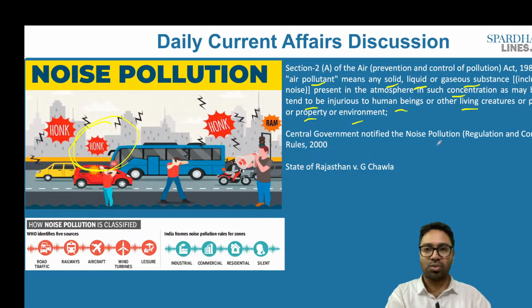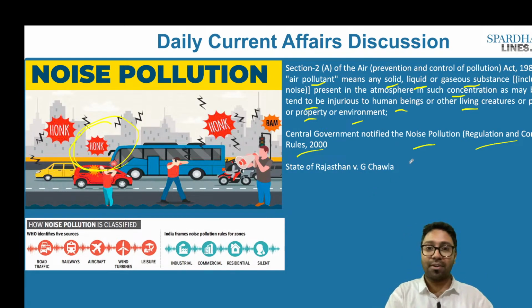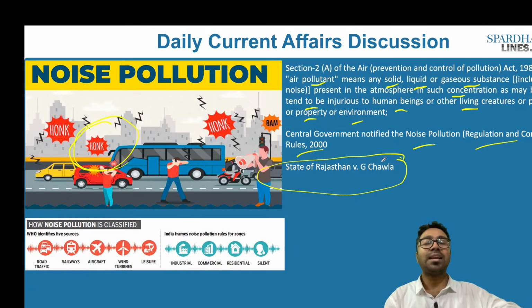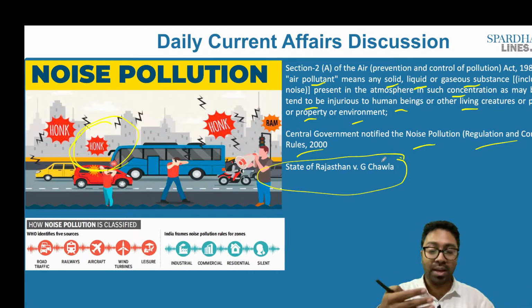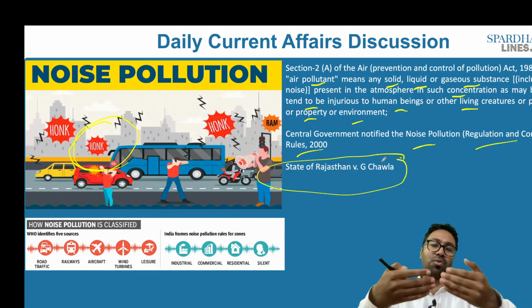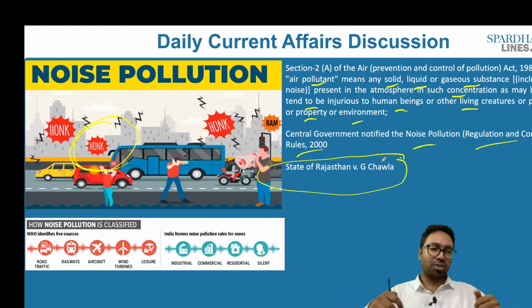And at the same time, in order to discuss this noise, the central government has notified the Noise Pollution (Regulation and Control) Rules of 2000, and the Supreme Court of India has also clarified, in the state of Rajasthan versus G. Chawla, that when it comes to the states, they would be able to come up with laws. Why? That is because health and public health is an aspect of the state government under the State List in the 7th Schedule. So they would be able to also come up and draw laws for the control of noise pollution.